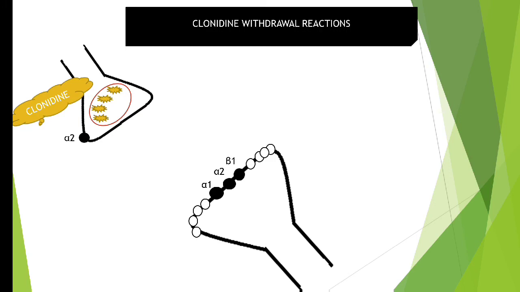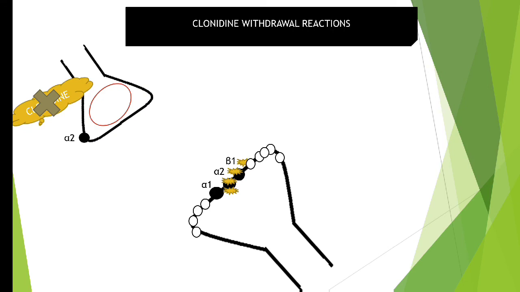Now suppose after 6 months the person stops taking clonidine. Before, the brakes were there because of clonidine; now that you have stopped clonidine, the brakes will be lifted. This means a large number of neurotransmitters will get released and interact with these many receptors: alpha 1, alpha 2 as well as beta 1 receptors.